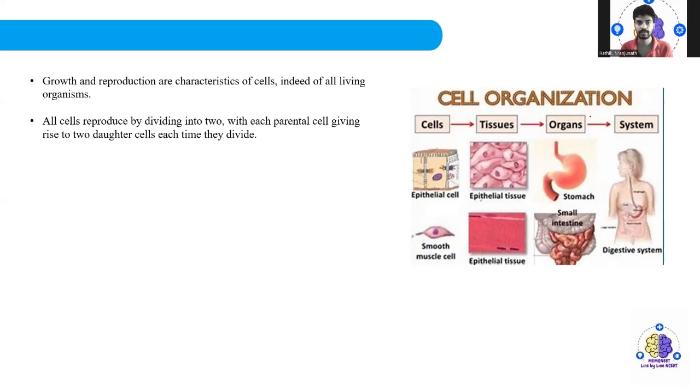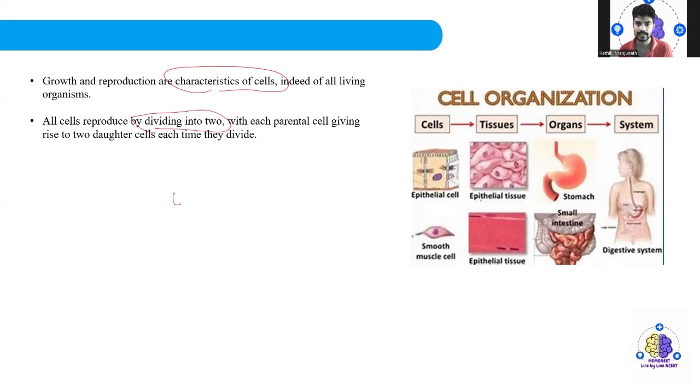Growth and reproduction are actually the characteristics of the cell. Indeed, you will see this in all living organisms. All cells reproduce by dividing into two.